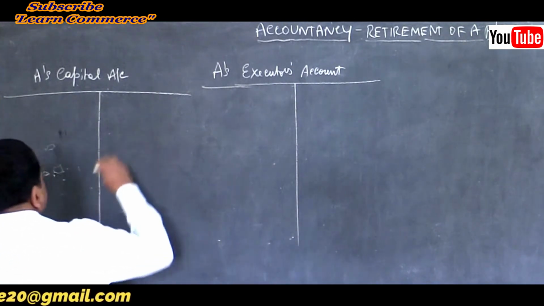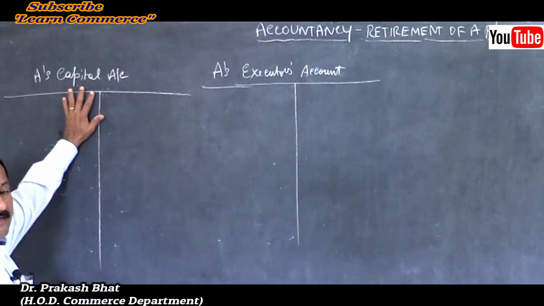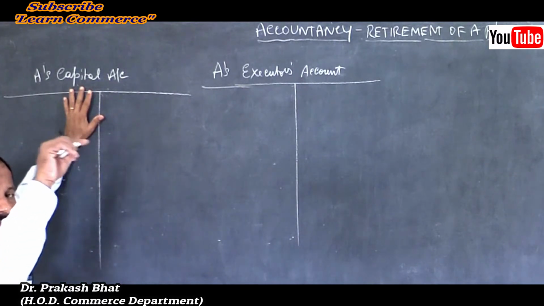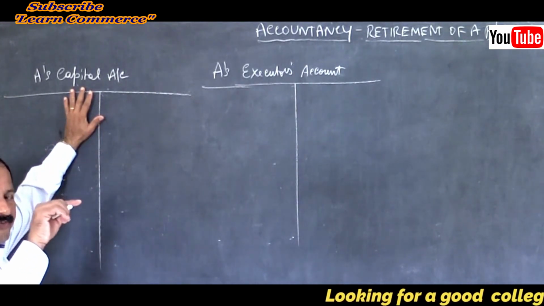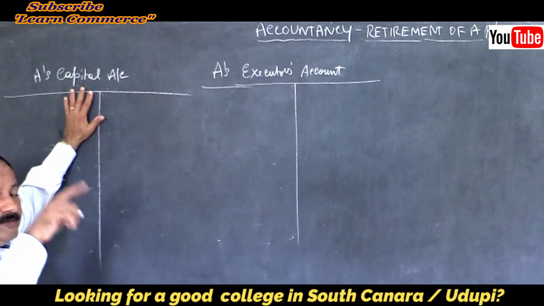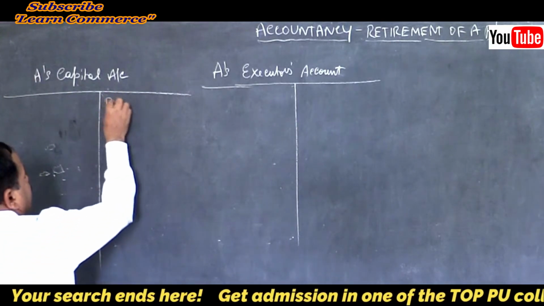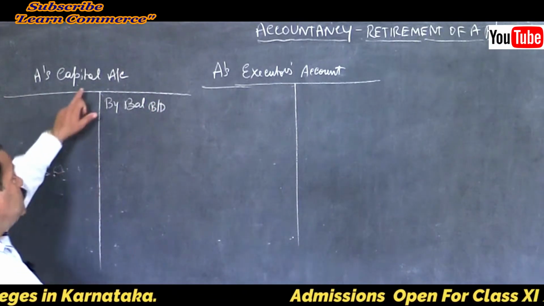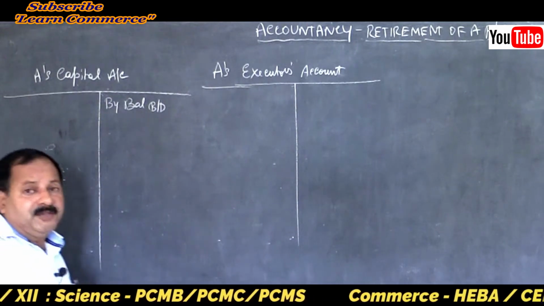Then you will start with, suppose you are opening the capital account, then there will be a balance in his capital account. There will be capital in the balance sheet. A, B, C capital will be shown separately in the opening balance sheet, in the year in which the death occurs. So there, the starting point is by balance brought down. Because you are opening the capital account itself, you are taking the capital balance and writing here by balance brought down.